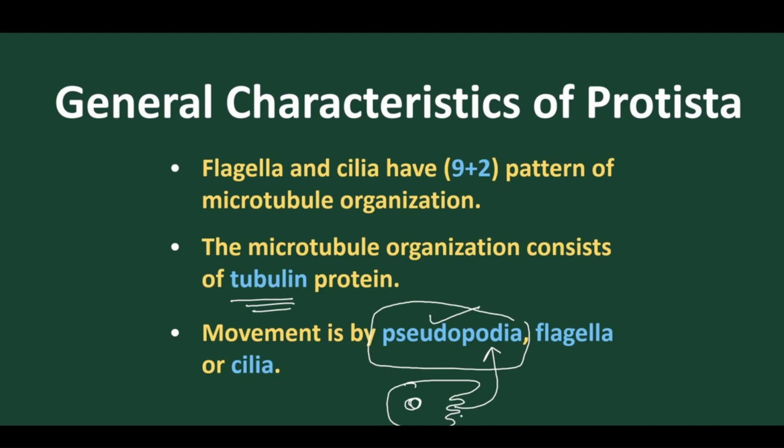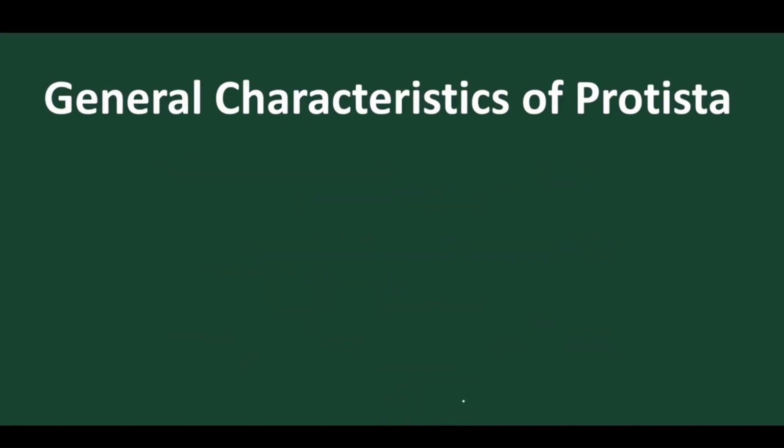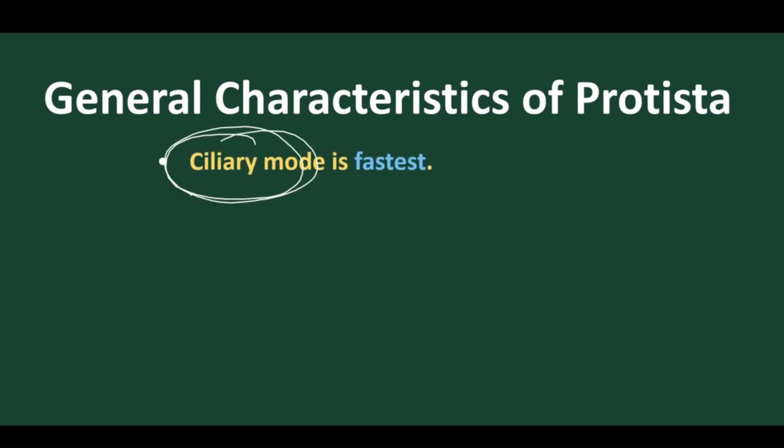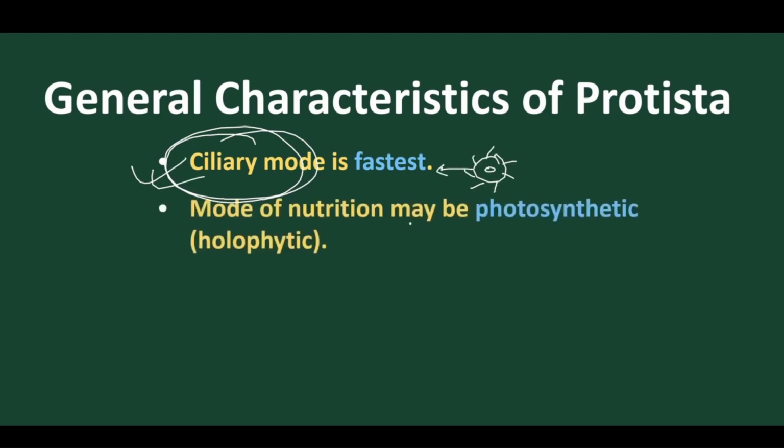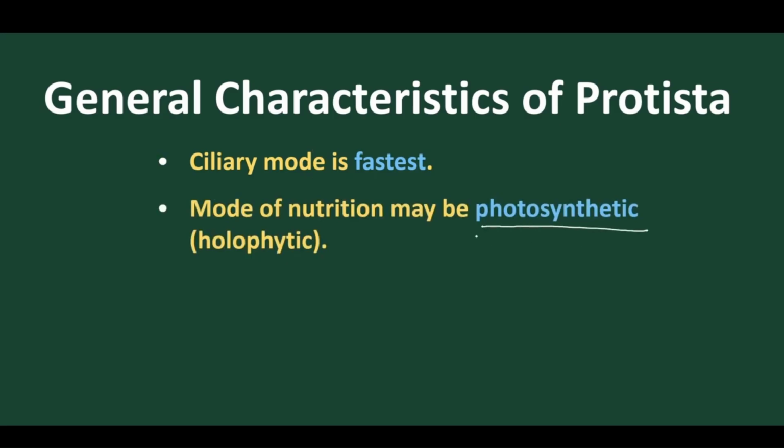So this is the most vital part of locomotion. On the basis of locomotion, the animal Protista is classified. Now we find that the fastest movement is the ciliary mode of movement. So movement by the cilia mode is regarded as the fastest movement. Yes, good.